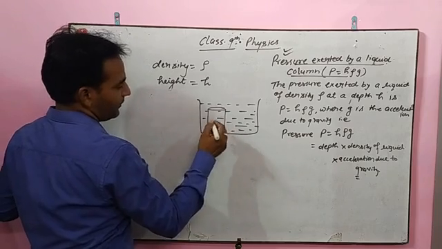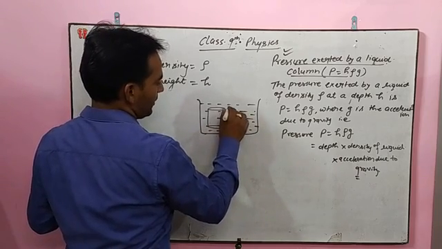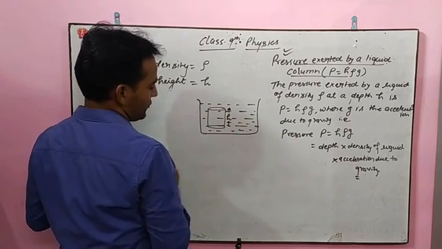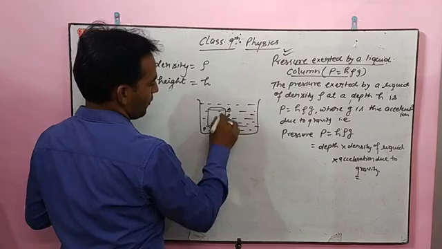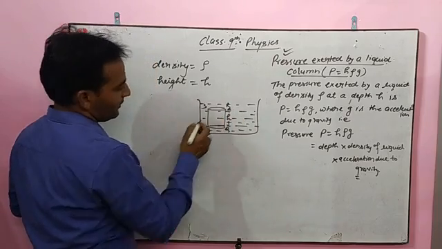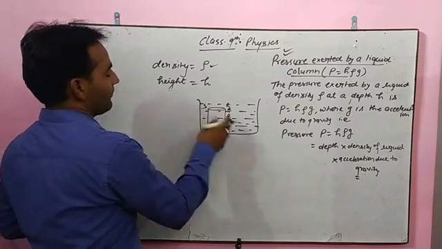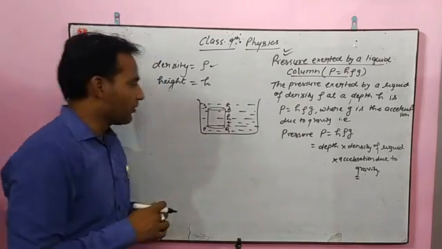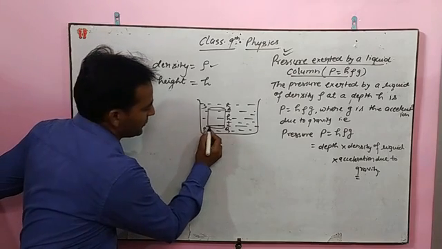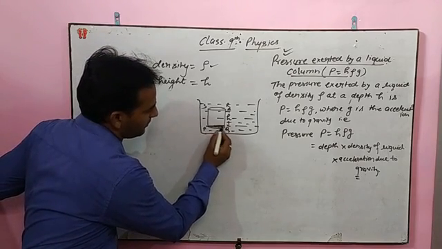The height of this cylindrical shape, let it be h. This is P, Q, R, S we will write. The density of the liquid here is rho. Height we have taken h. Now we have to find the pressure on the base of this liquid.